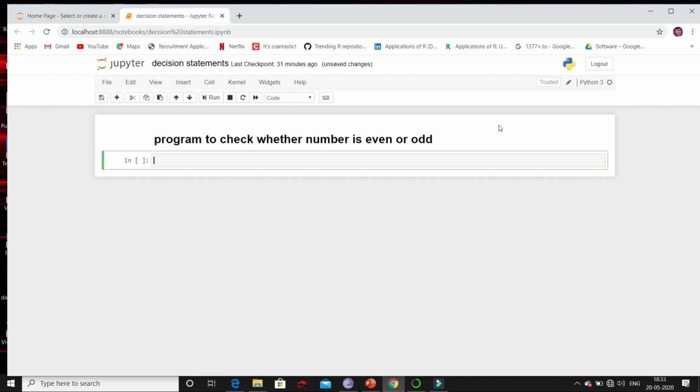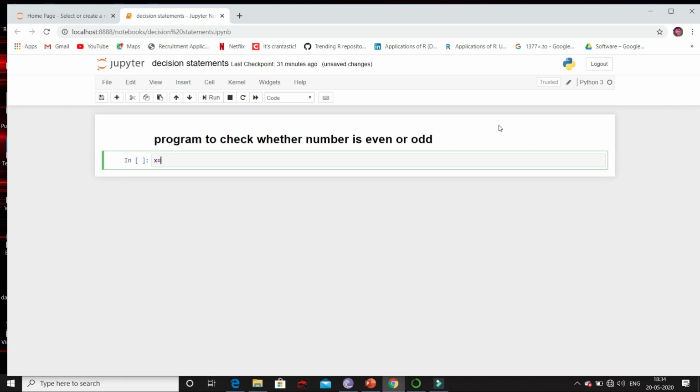Now let's learn a program to check whether a number is even or odd. We know even numbers are 2, 4, 6, 8, 10 and so on. So even numbers are multiples of 2. Since it is a multiple of 2, when I divide this number by 2, the remainder is 0. So this is the logic.